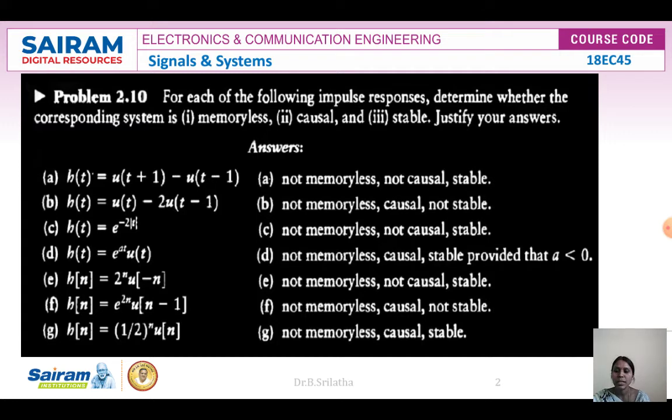Next, the fifth example is h(n) = 2^n u(-n). Here u(-n) depends on past values, so it is not a memoryless system, and it is a non-causal system, but a stable system. It is non-causal because whenever we calculate h(-1), it depends on 2^n u(-n), that is u(1). So h(-1) depends on future values. That is why it is a non-causal system, but it is a stable system.